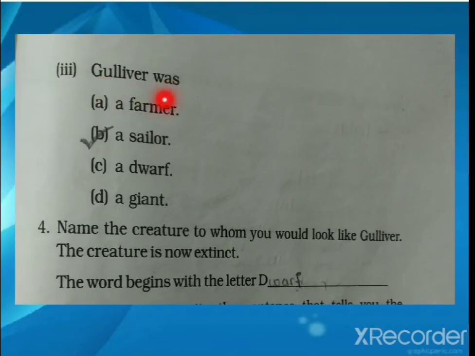Now, last, who was Gulliver? He was a farmer, sailor, dwarf, or giant. Yes, Gulliver was a sailor. He was sailing in the boats on the seas, right? Now, name the creature to whom you would say Gulliver looks like. The creature is not extinct. Now, you have to find a name of the creature who looks like Gulliver. Now, Gulliver is also a human only. But for the giants, what was Gulliver? Yes, he was a dwarf. Now, the very short people, what do we call very short people? We call them dwarf. Okay, so if you want to mark these answers in a textbook, you can see the video and you can mark in your textbooks.